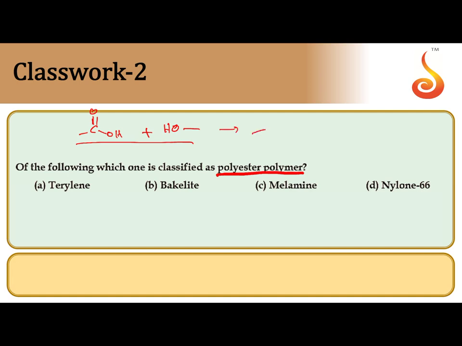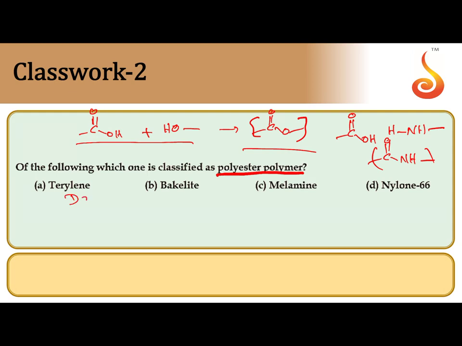Between those two, condensation polymerization takes place with the formation of an ester bond. That is called polyester. Sometimes one monomer has an acid and the other an amine. At that time an amide bond is formed between them. That is called polyamide. So condensation polymers divide into two types.